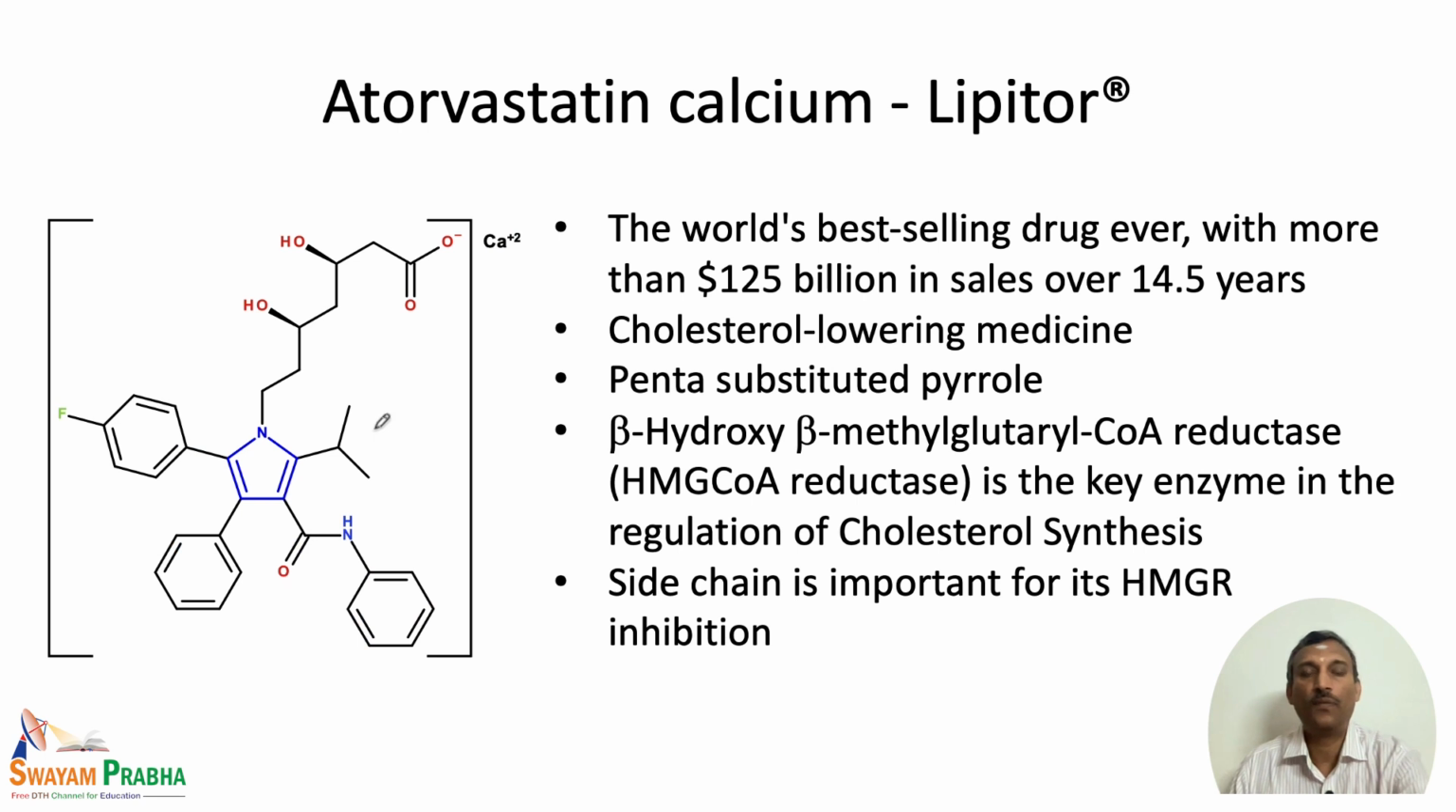And a very important drug, that is Lipitor. The commercial name is Lipitor, which is Atorvastatin calcium. This is one of the best selling drugs ever, with $125 billion sales over close to 15 years. So, the main unit that is present in this particular drug is the central Pyrrole moiety. This is mainly used to reduce cholesterol, and this is a penta-substituted Pyrrole derivative.